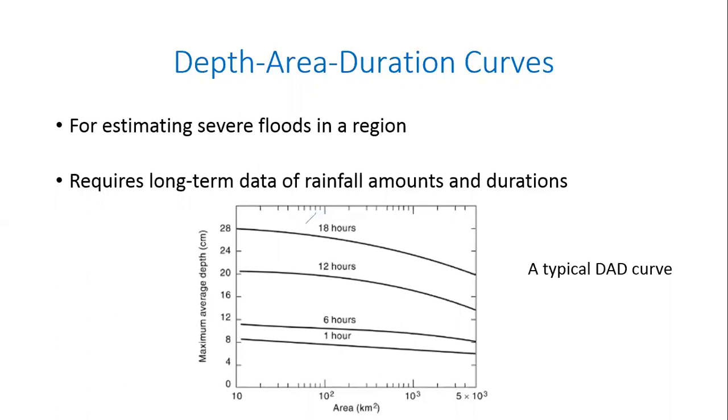Yes. Okay. 5,000 square kilometers, I have a catchment. Within that catchment, if I divide it into smaller areas, for the same rainfall event, which lasts for the same duration, the entire area of that catchment will not experience the same amount of rainfall.